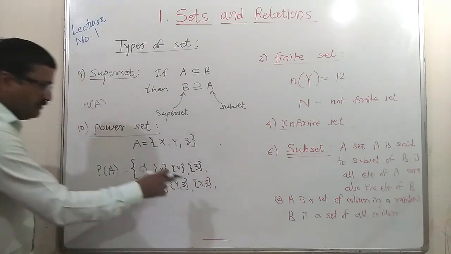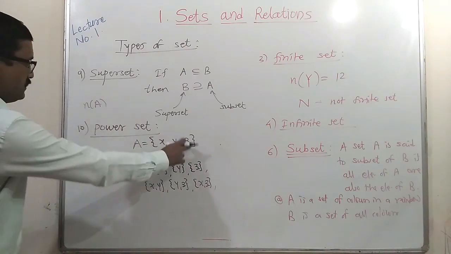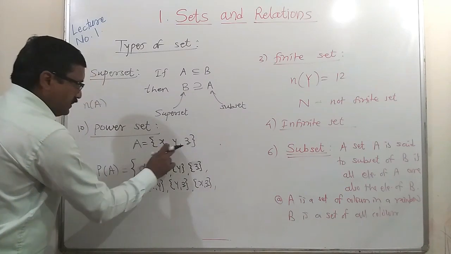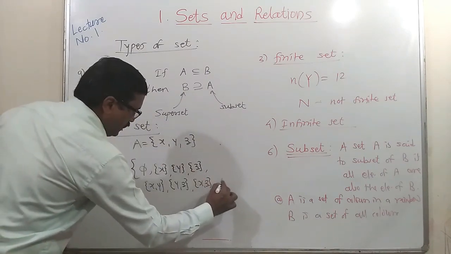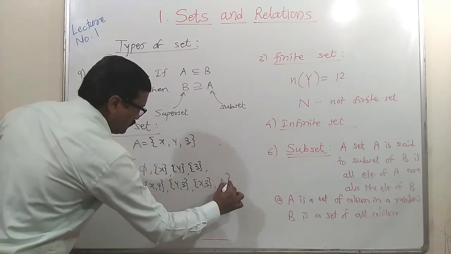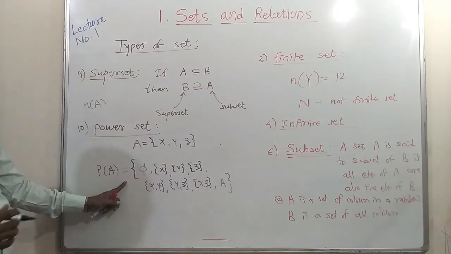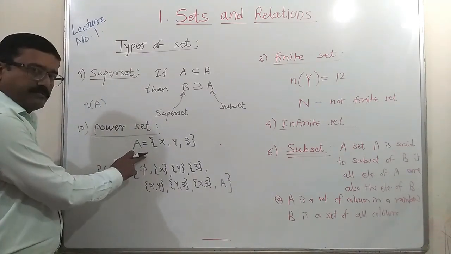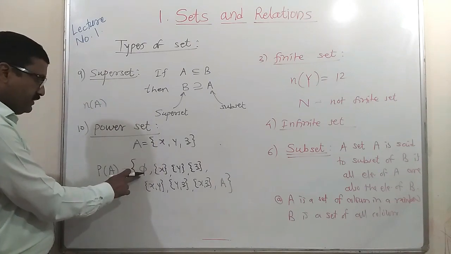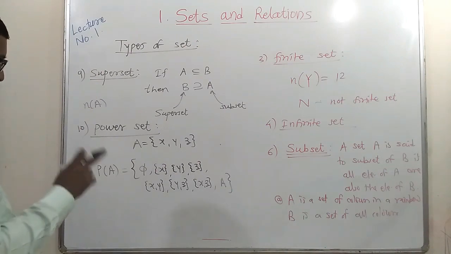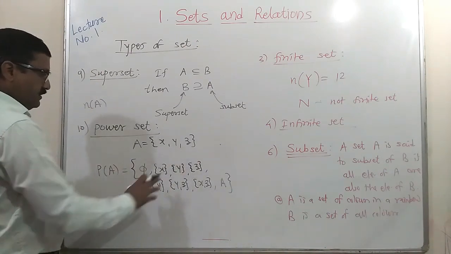These are the sets which contain any two of these three elements, and the last set is the one containing three elements, that is set A itself. So the power set of A is a collection, or set, of all subsets of A, where the first subset is the empty set phi, the improper subset is A, and the remaining sets.